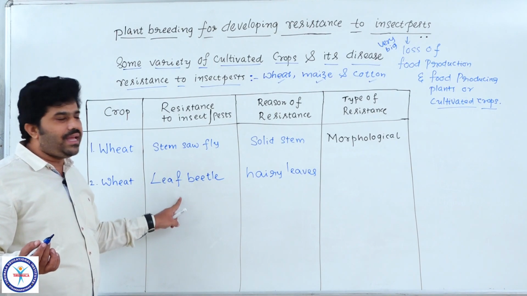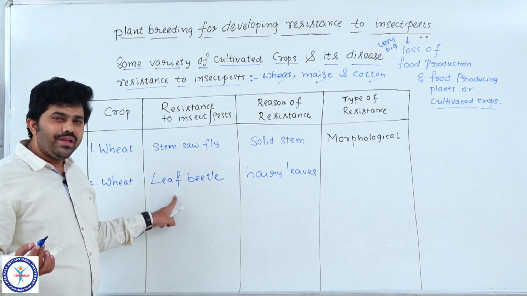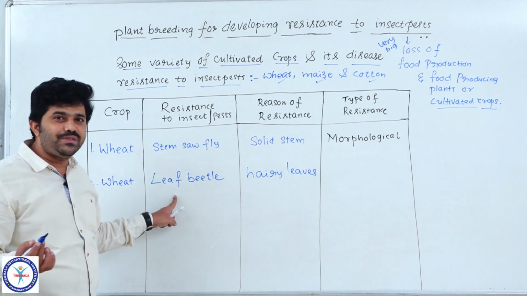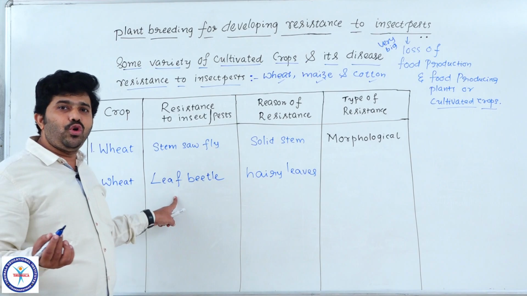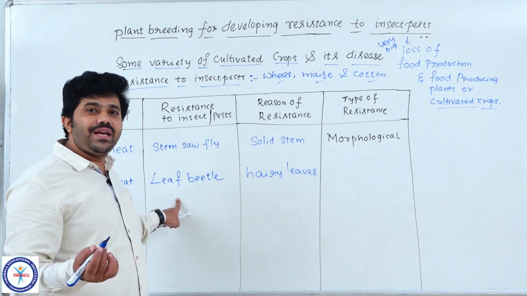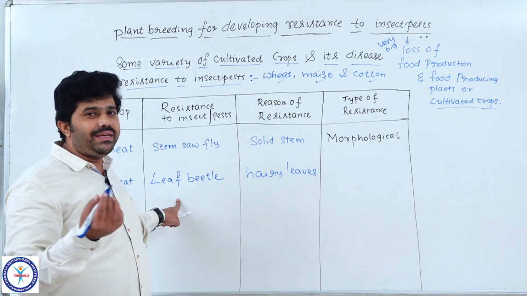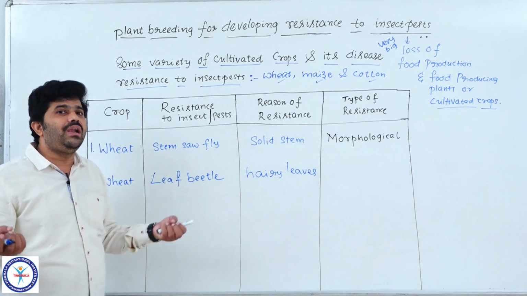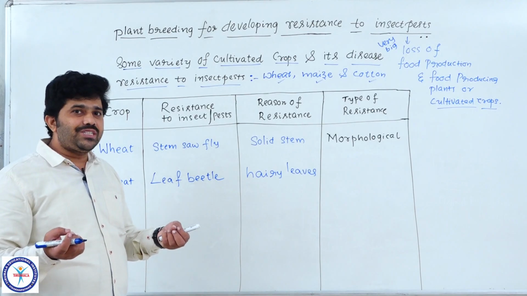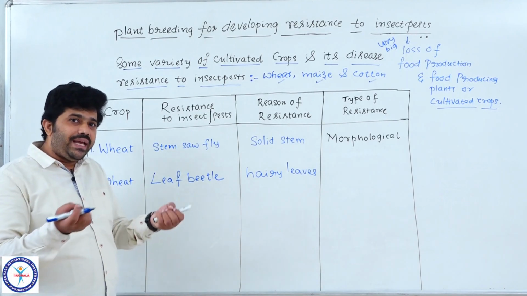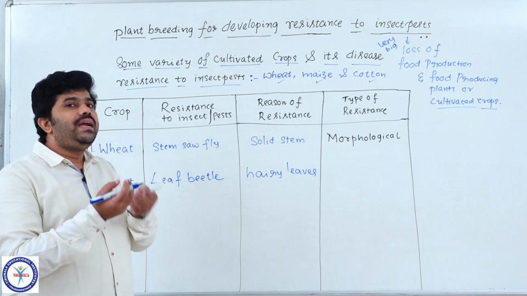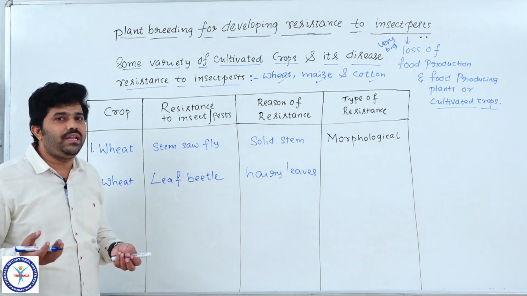Generally the leaf beetle grows on the leaves only, the young leaves, which store more food materials, are very sensitive, and are easy to pierce, easy to break, and easy for the insect pests to tear and take the food materials stored in the leaf.